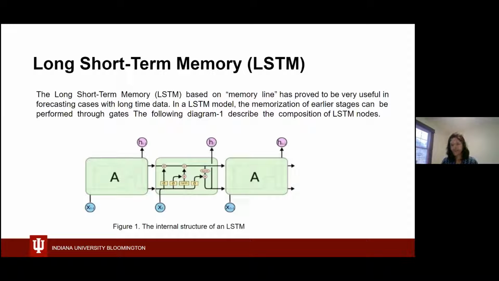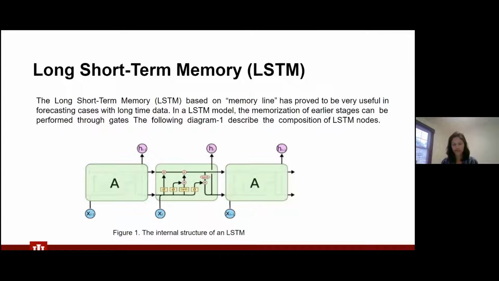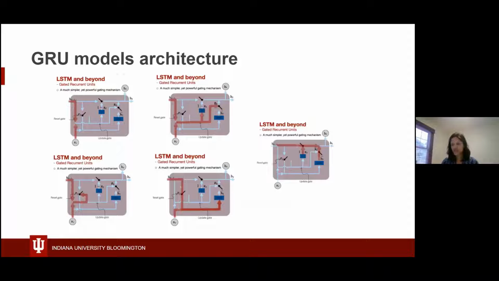So talking about the LSTM model, that is the first model which was used. This is a memory-like model, and it has proved to be very useful when forecasting time series data. The memorization of the earlier stages in this model is performed through gates. The model architecture will be explained on the later slides. But right now, moving on to the next model, which is the GRU model. The GRU model is an alternative solution to RNN, and it stands for Gated Recurrent Units Network model. It is very similar to the LSTM model, but it is highly optimized, and the number of parameters to estimate is also less.